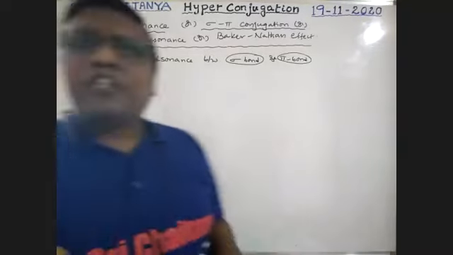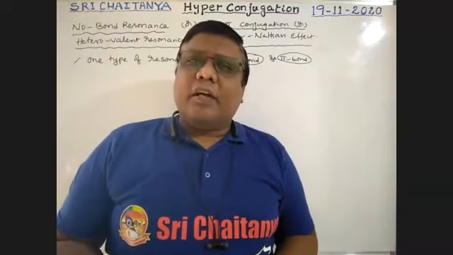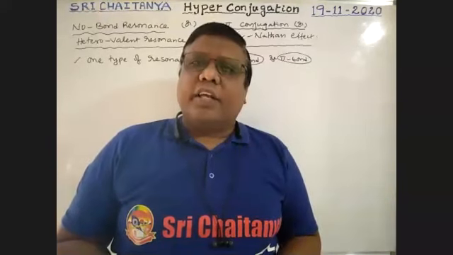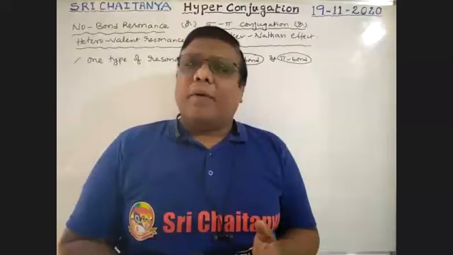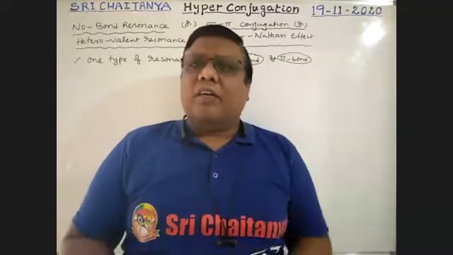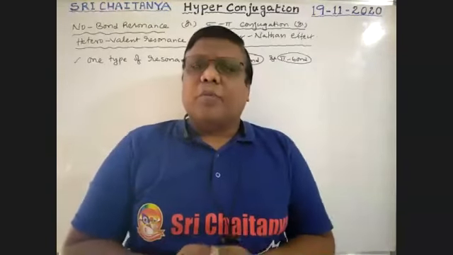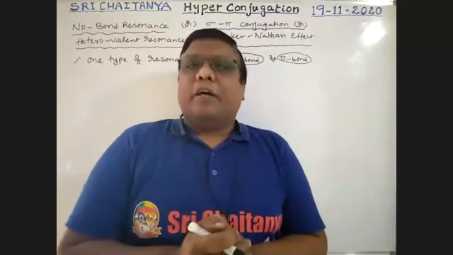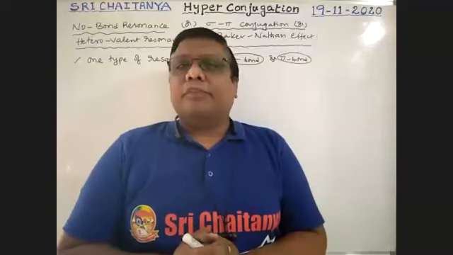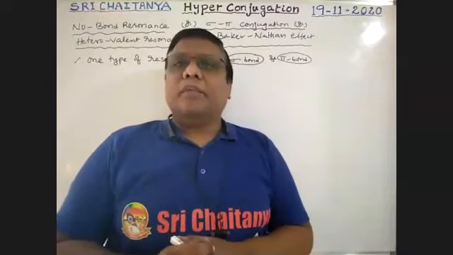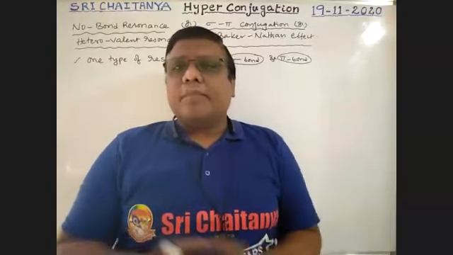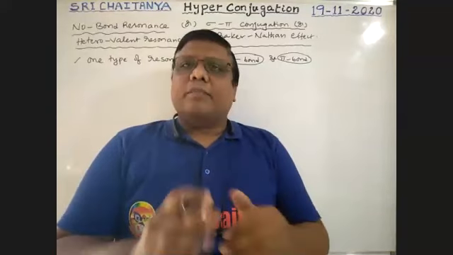Resonance we already covered at the time of conjugation: pi bond with lone pair, pi bond with anion, those conditions. But this is a special type of resonance where a sigma bond is involved. Actually, during resonance sigma bonds are not involved, but here a sigma bond is involved.